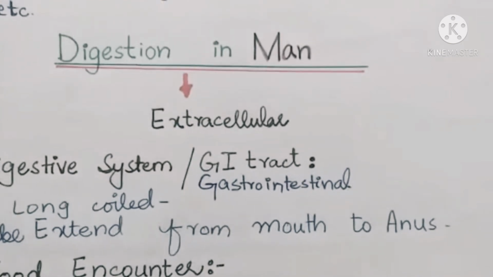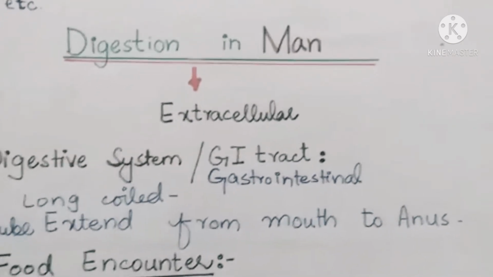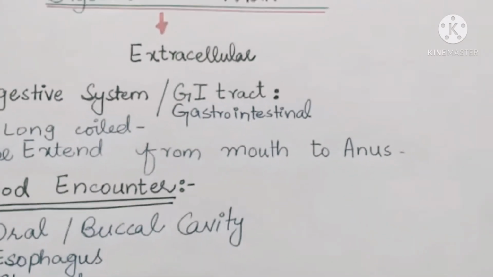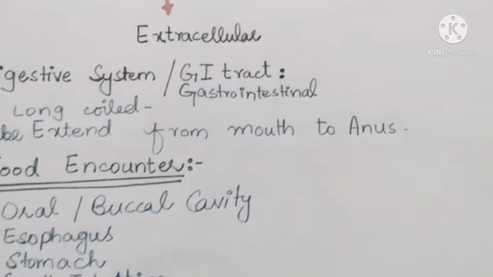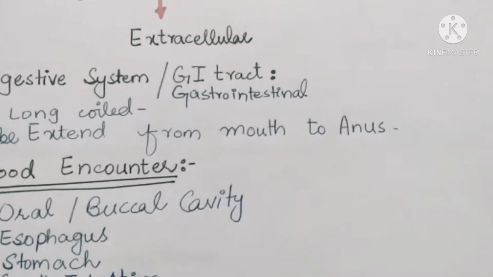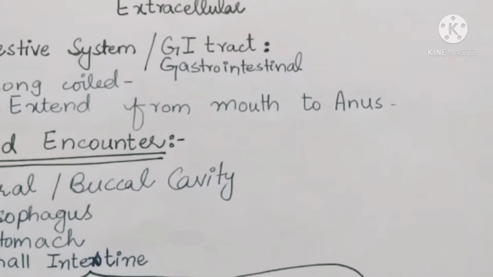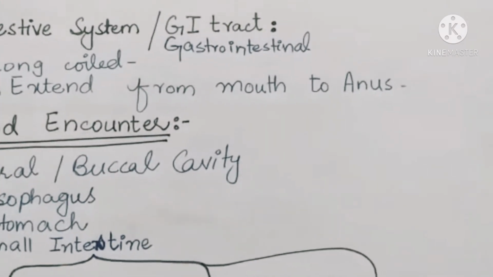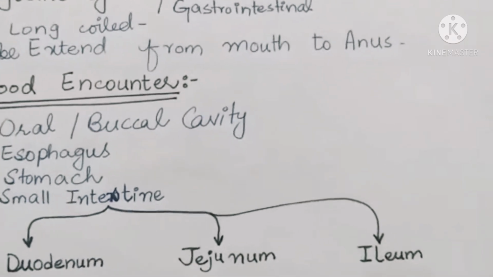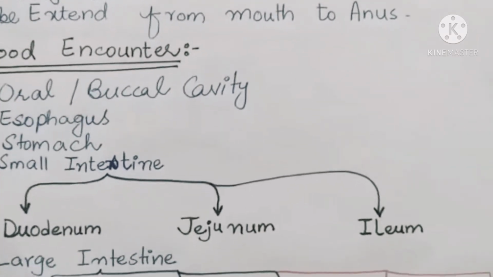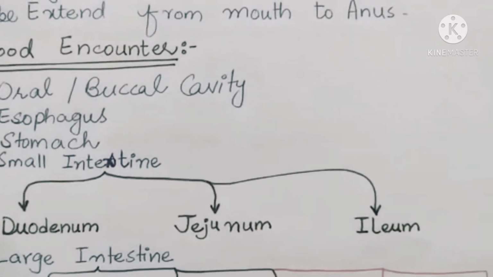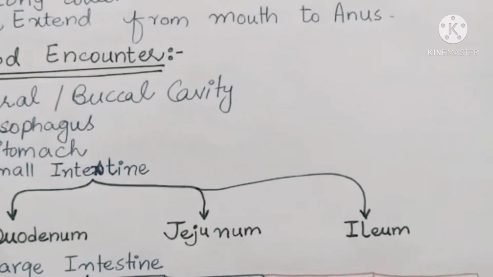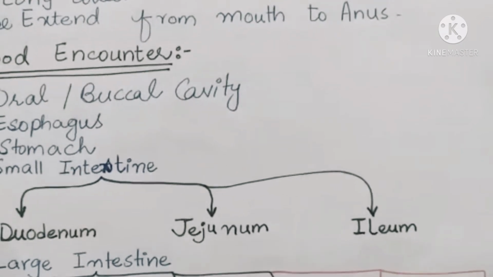So what is the GI tract? It is a long coiled tube that extends from the mouth to the anus. Then comes the food. What does food encounter when it moves through the digestive system? The food encounters the oral or buccal cavity, esophagus, stomach, and small intestine. We know that the small intestine consists of the duodenum, jejunum, and the ileum. The very first part of the small intestine is the duodenum, then comes the jejunum, and then the ileum.